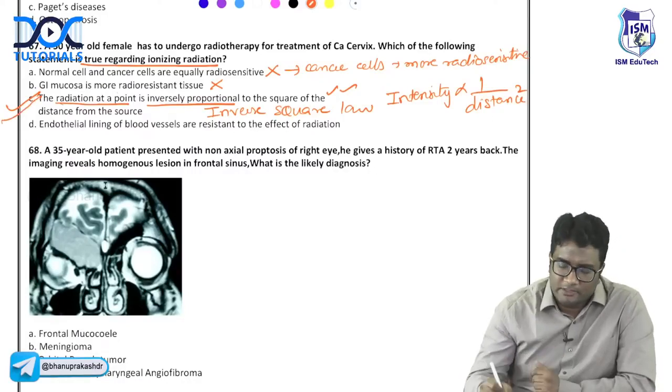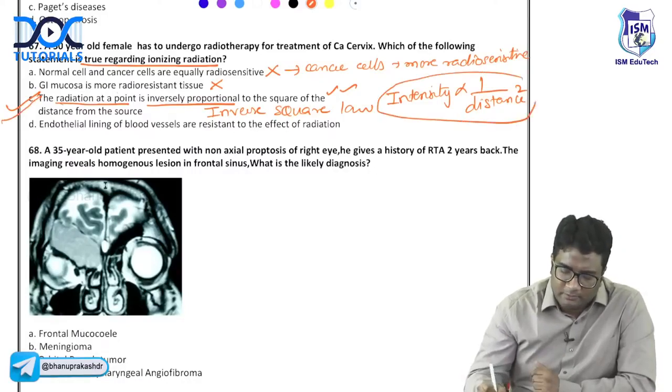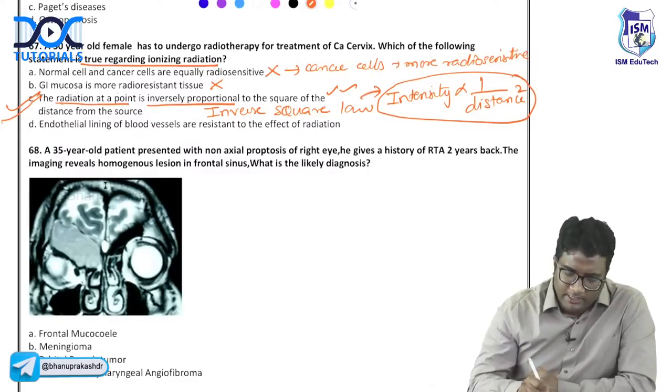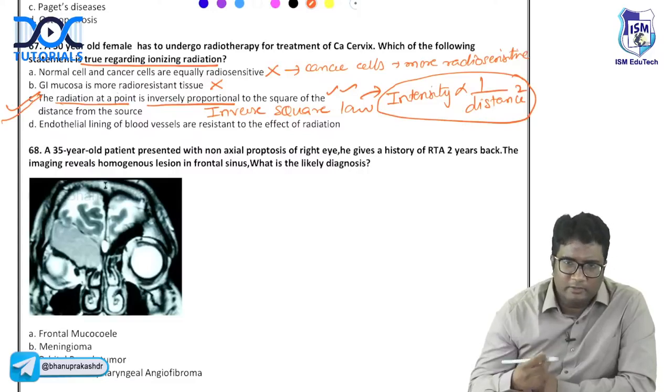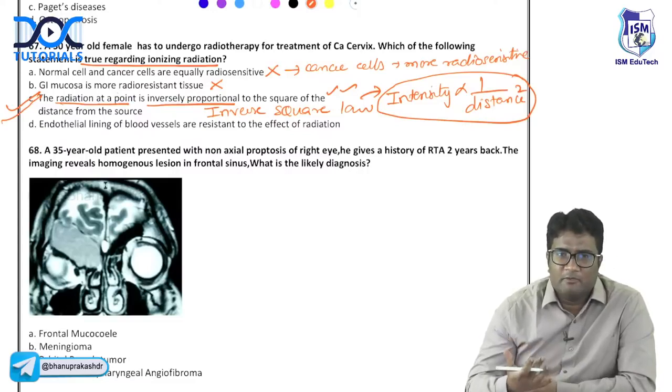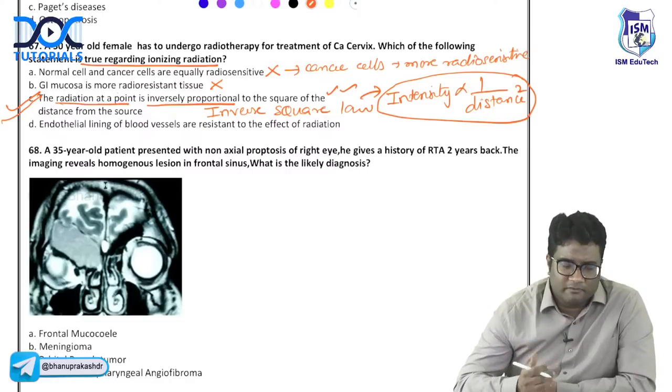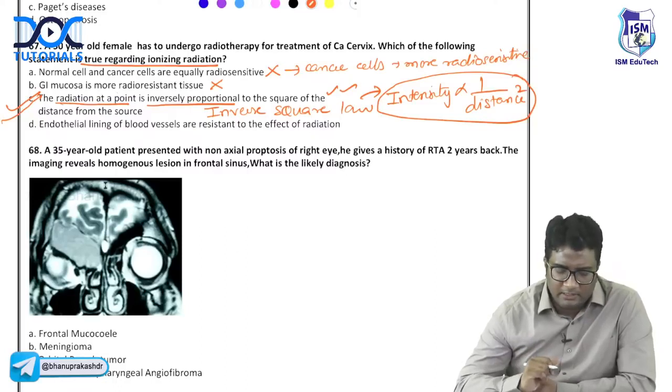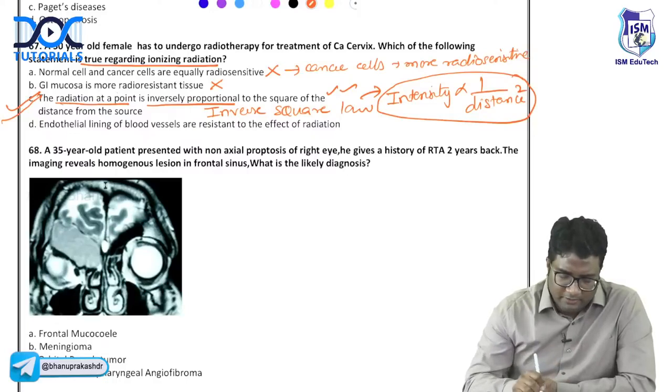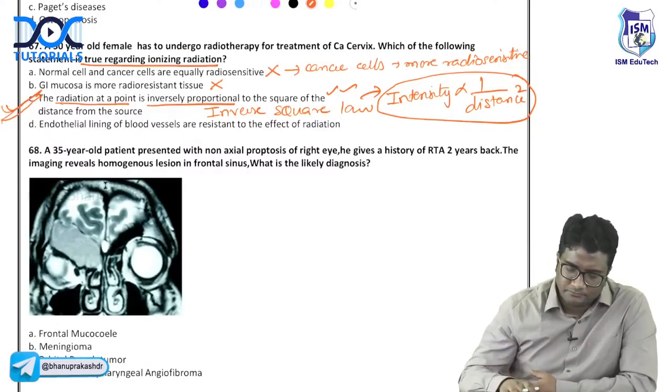Endothelial lining of blood vessels is resistant? The endothelial lining is sensitive. That is the reason in AV malformations, vascular malformations, we give radiotherapy. The endothelial lining is radiosensitive, not radioresistant. So we had to identify which is true. So C is the correct answer here.